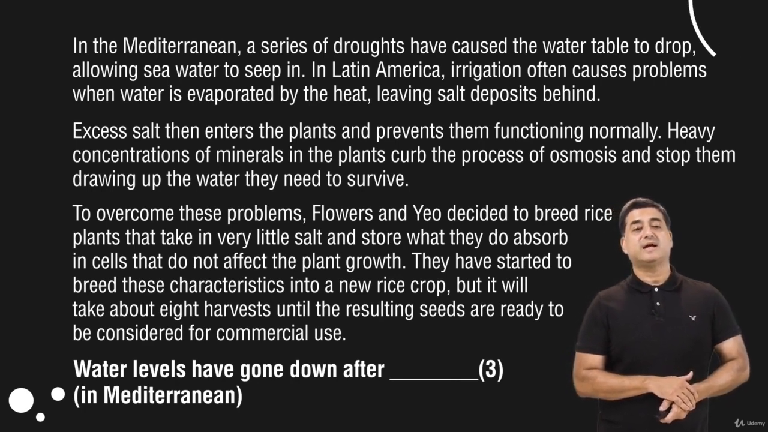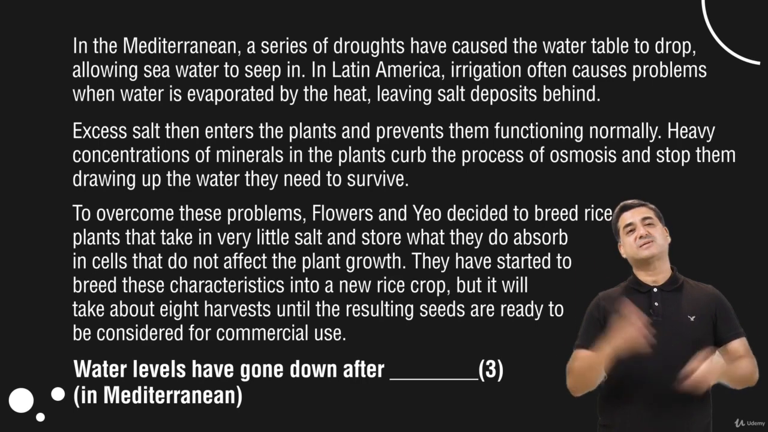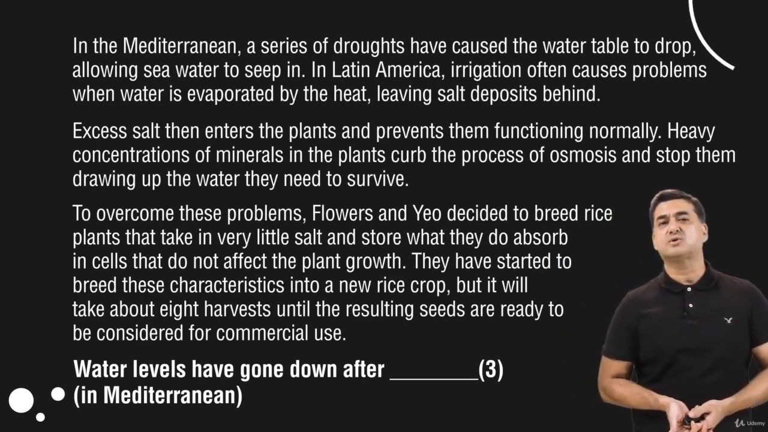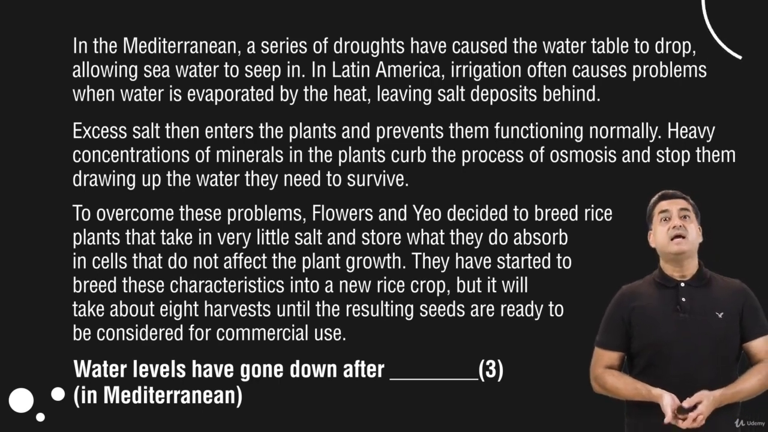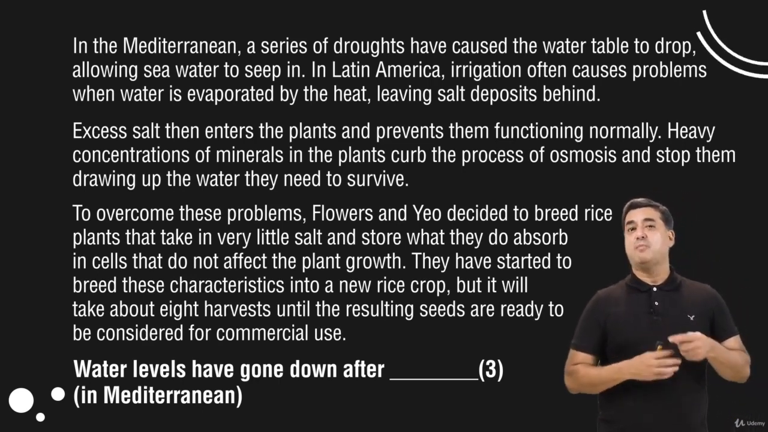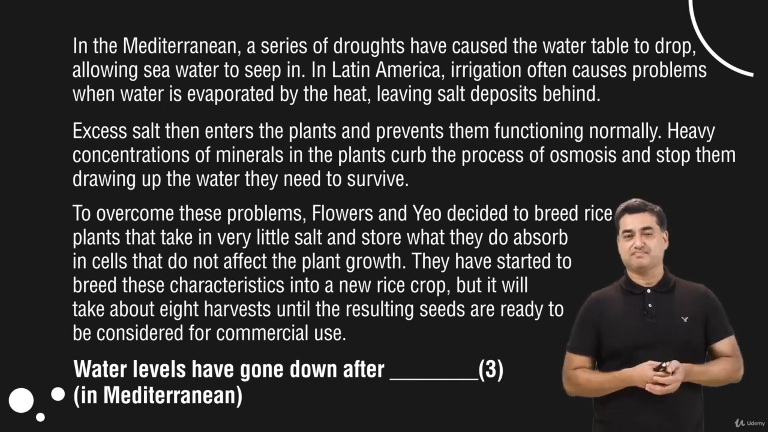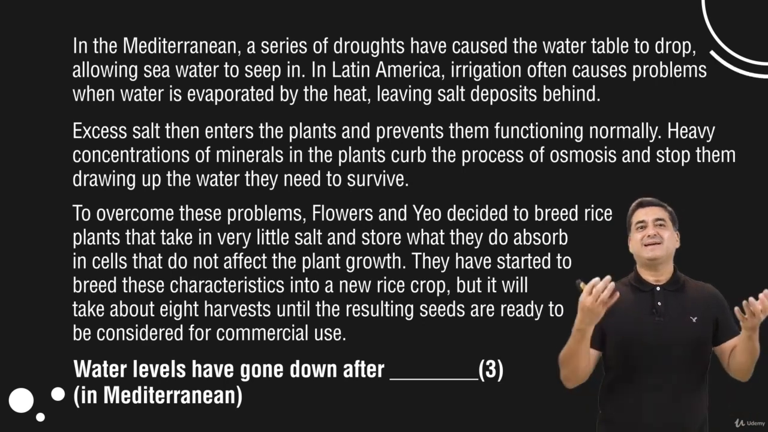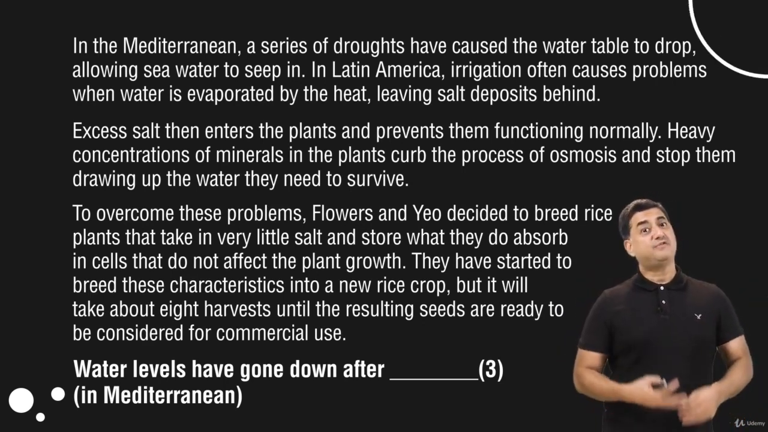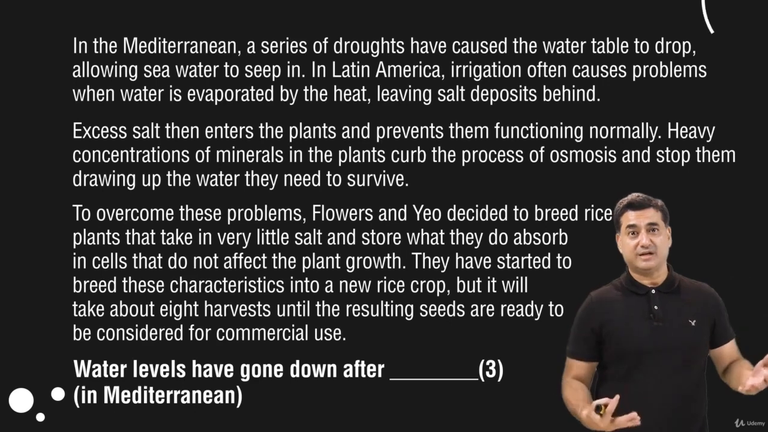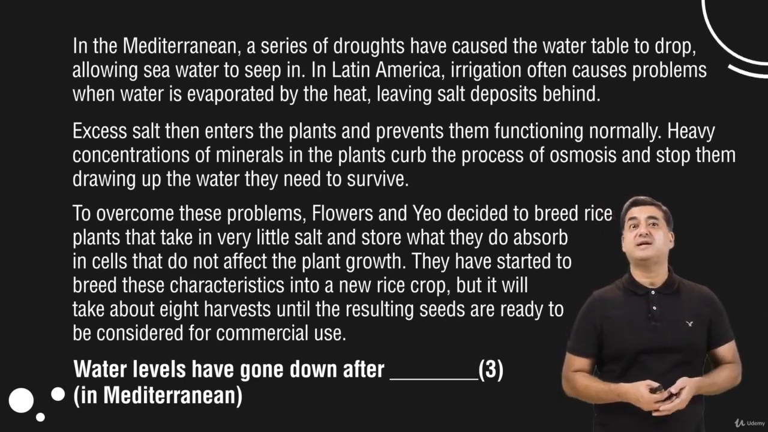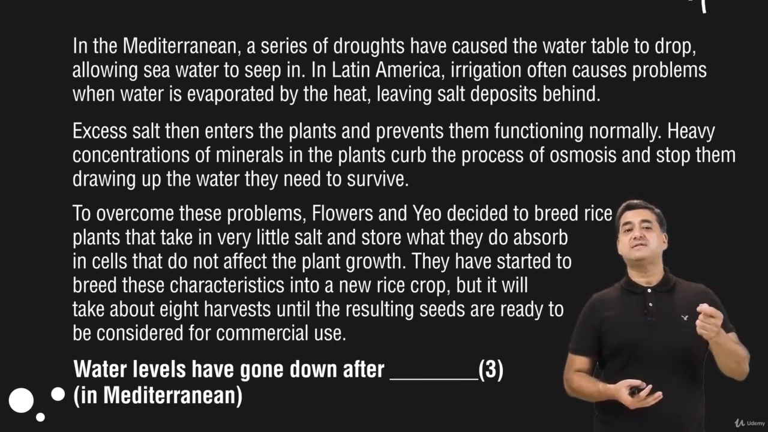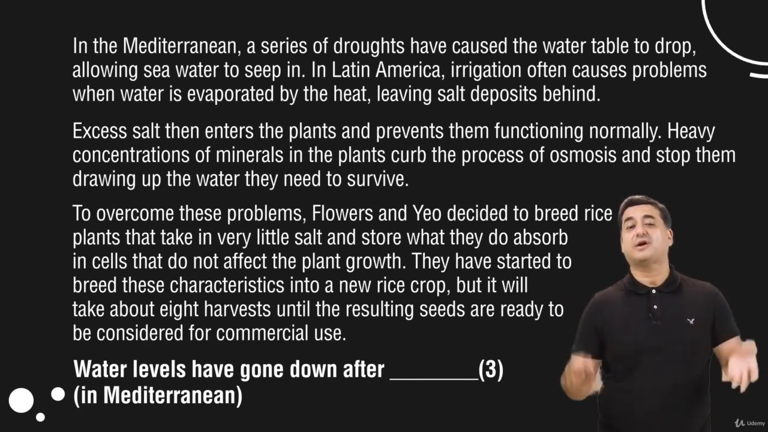So look at the text. We found the Mediterranean. So let's read from in the Mediterranean, a series of droughts. What are droughts? Normally every year you have a monsoon season where it rains. So because of the rain, the earth gets enough water. But if there is no rain one year and the second year, then we call it a drought, lack of rain. So water levels have gone down after what?